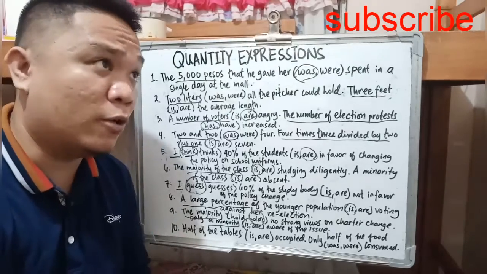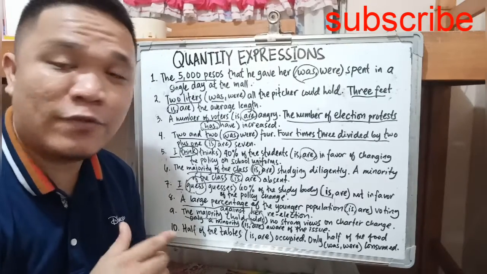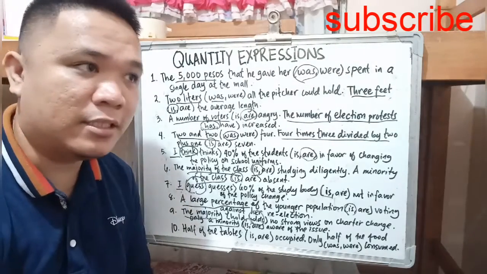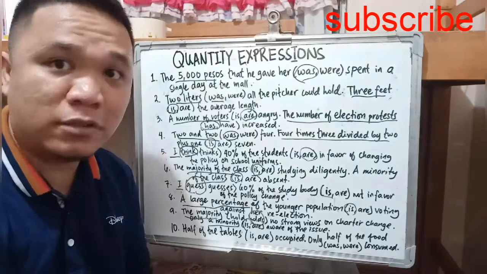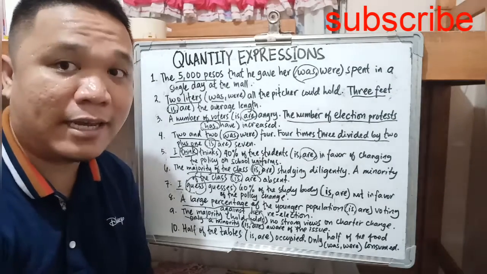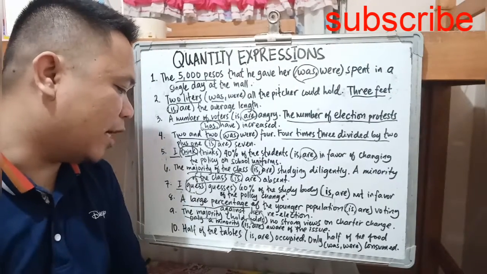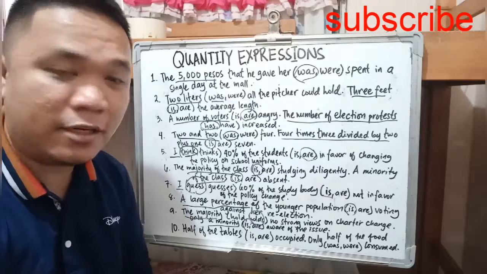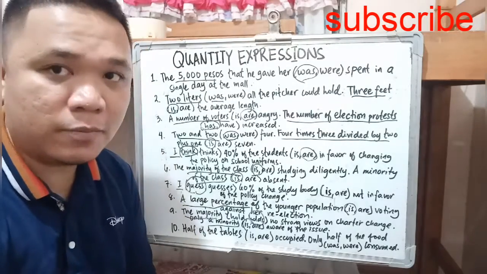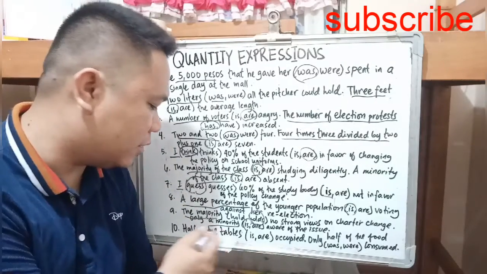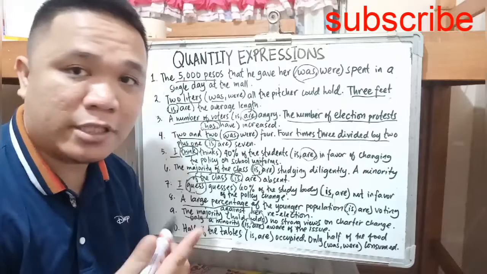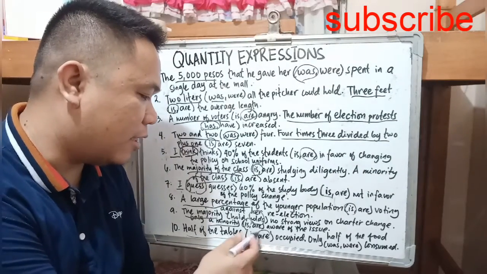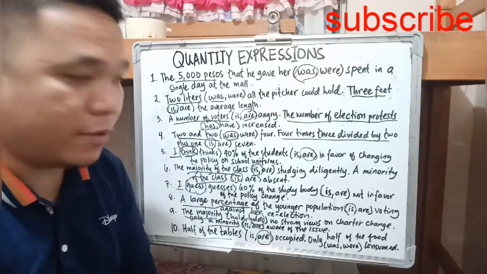However, if you take a closer look, for example, half of the apple is, let's say, half of the apples are, okay? So half of the tables, so tables here is basically countable. So half of the tables is our subject, and are is our verb.